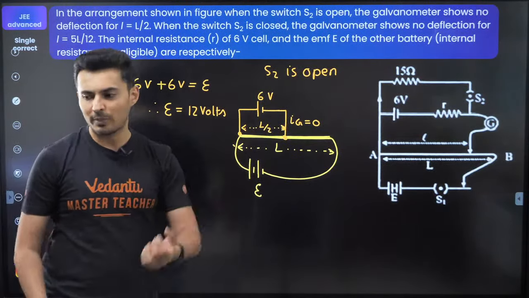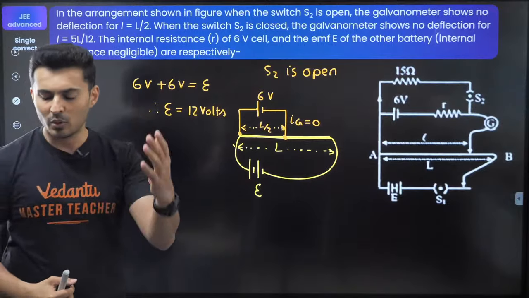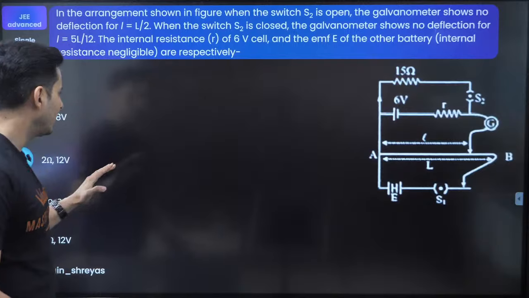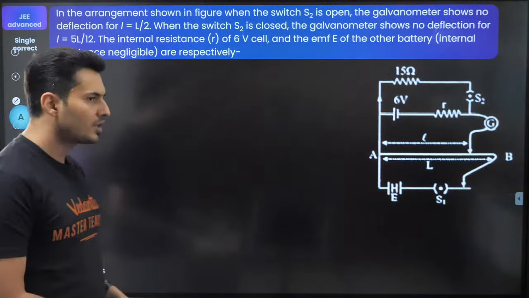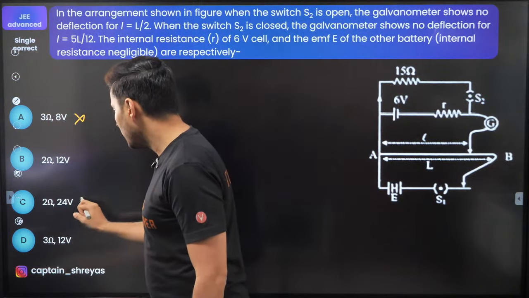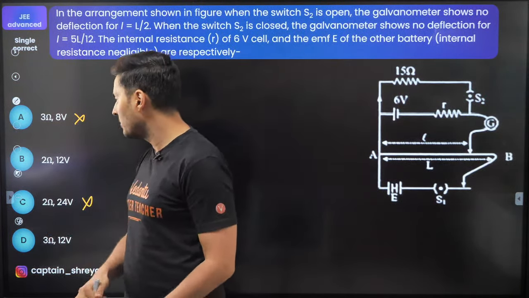Equal volts will be dropped across this. Okay, someone has already put up some answer. I don't know whether it's correct or wrong, but this is the first part. So let's see, 12 volts is there at least in 2 options. So obviously this option gets eliminated and even this option gets eliminated. It will be either B or D.